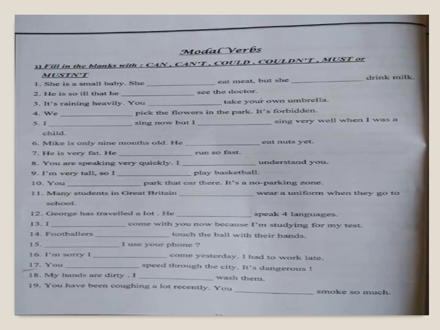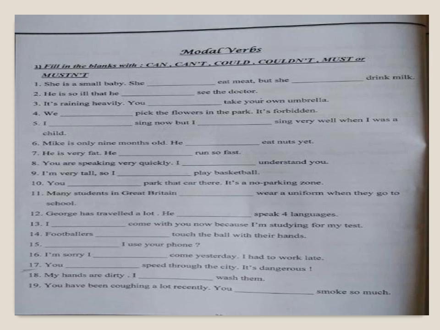In this exercise, you can use can, can't, could, couldn't, must, or mustn't. For the first sentence, she is a small baby. She eat meat, but she drink milk. Here you have two gaps to fill. She is a small baby.